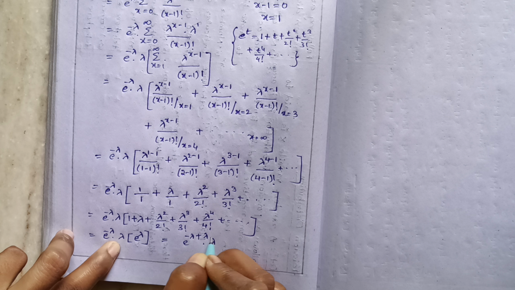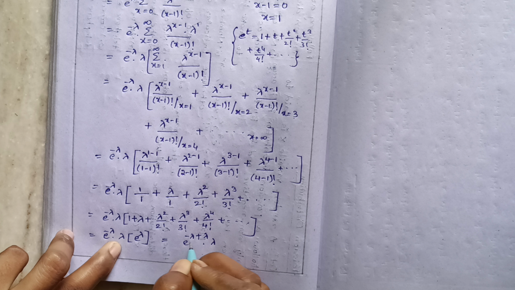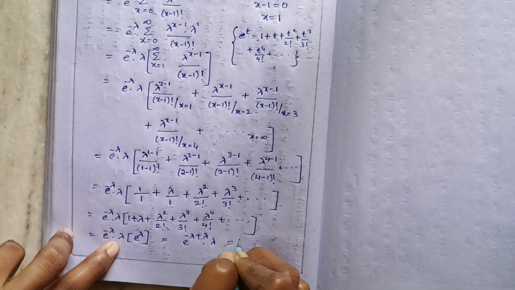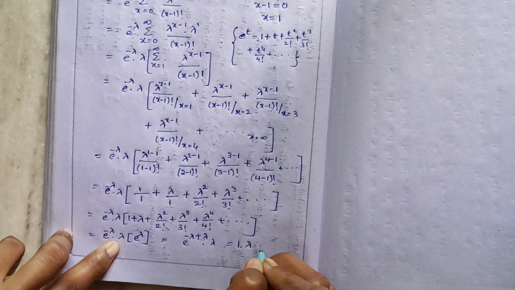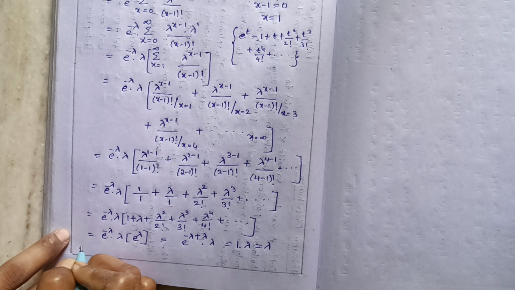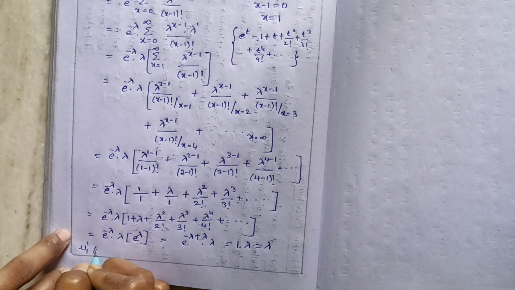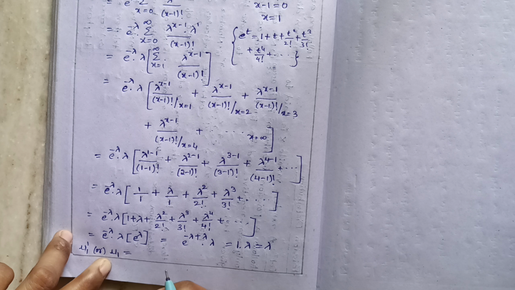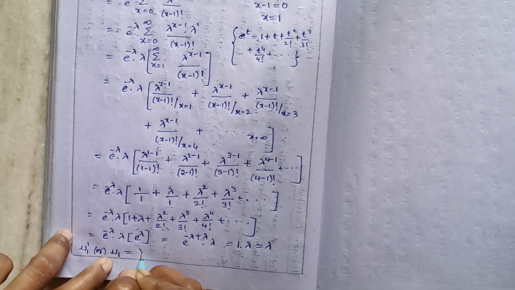E to the power of minus lambda plus lambda becomes e to the power of 0, and anything to the power of 0 is 1. So 1 into lambda is equal to lambda. So we got the mean mu1 dash, or mu1: the mean of the Poisson distribution is equal to lambda.